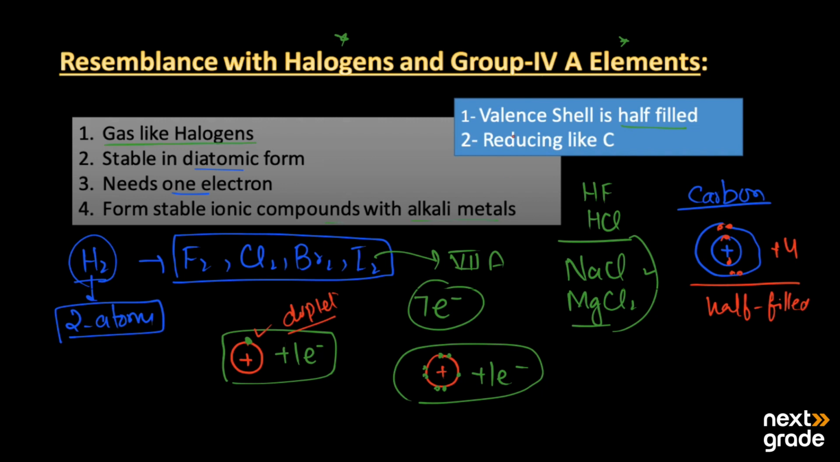On the other hand, its property is reducing like carbon. Hydrogen can act like a reducing agent like carbon. So this was the resemblance with the halogens and group 4A. So it can be placed in group 7 and 4A as well.